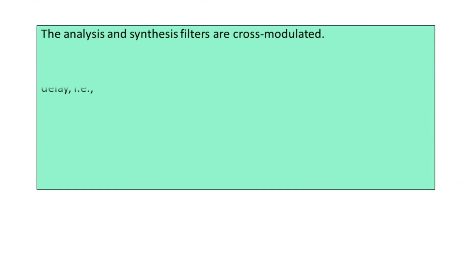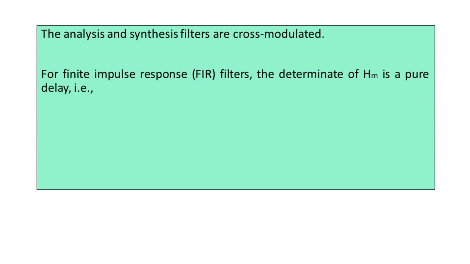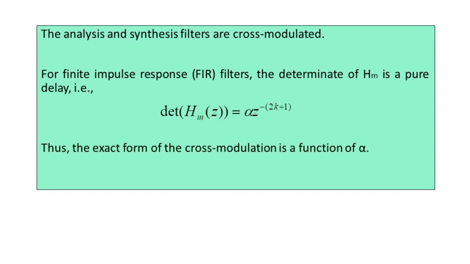the determinant of the analysis modulation matrix denoted by capital H suffix m is a pure delay. So that it is denoted as determinant of capital H suffix m of z is equal to alpha times z to the power minus (2k plus 1). So therefore the exact form of the cross modulation is found to be a function of alpha here.